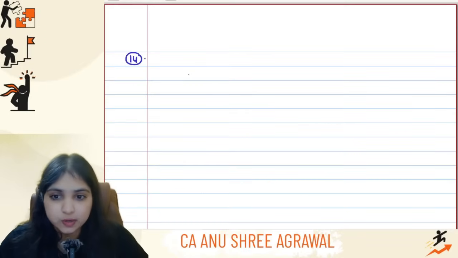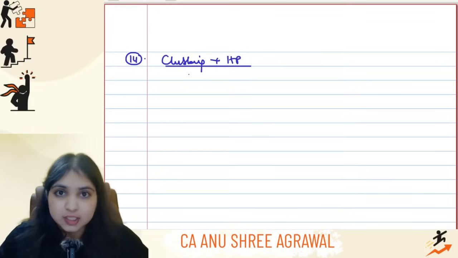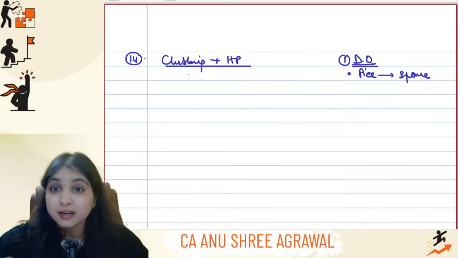Now come to the 14th concept. This is with respect to clubbing wherein the transaction relates to house property. Okay, in this situation you will first think about deemed owner. Now when can you apply the deemed owner concept? In two situations. Situation number one, the assessee has transferred the house property to his spouse for no consideration or for inadequate consideration, but it should not be under an agreement to live apart.